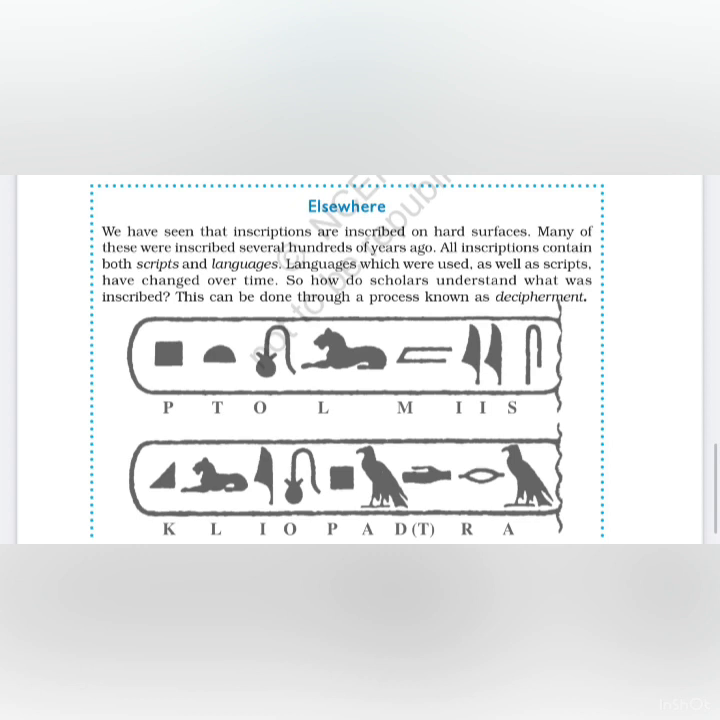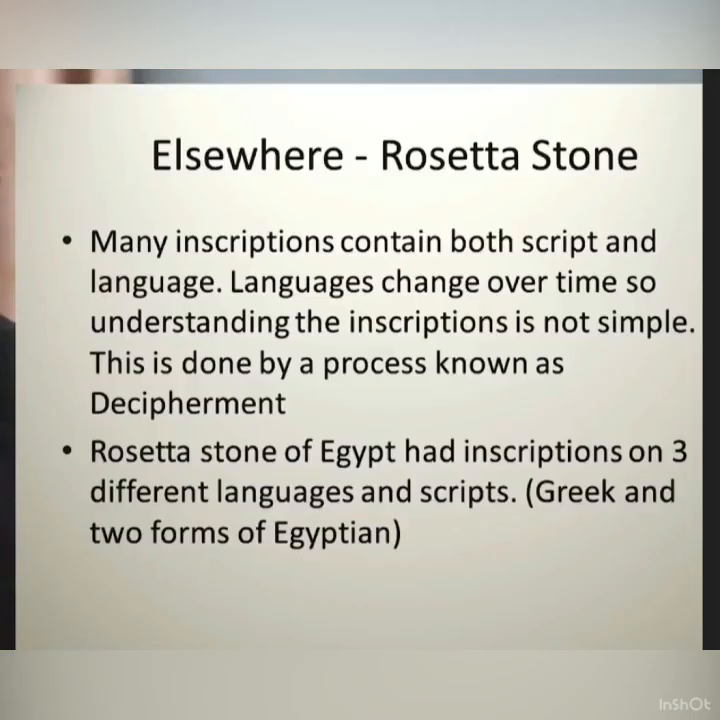We have seen that inscriptions are inscribed on hard surfaces. Many of these were inscribed several hundreds of years ago. All inscriptions contain both script and language. The languages which were used as well as the scripts have changed over time. So how do scholars understand what was inscribed? For understanding an inscription, a process is done which is known as decipherment.